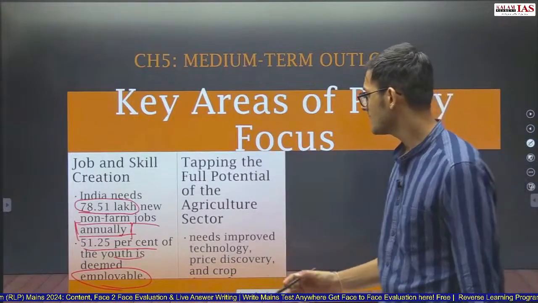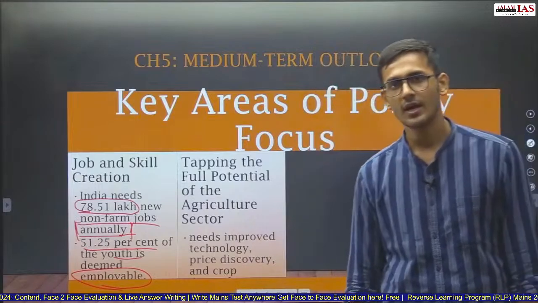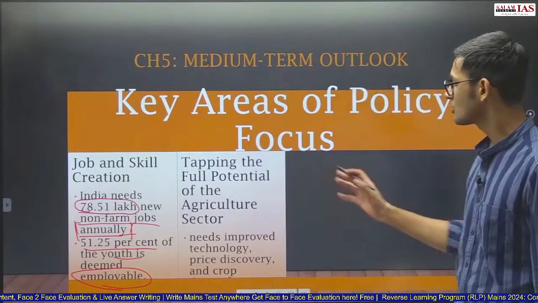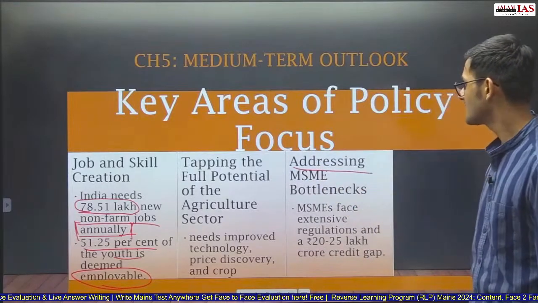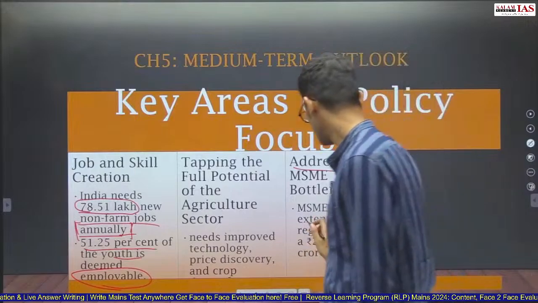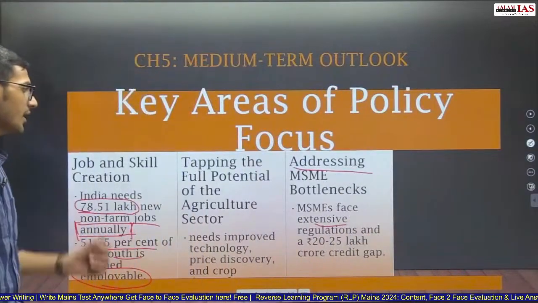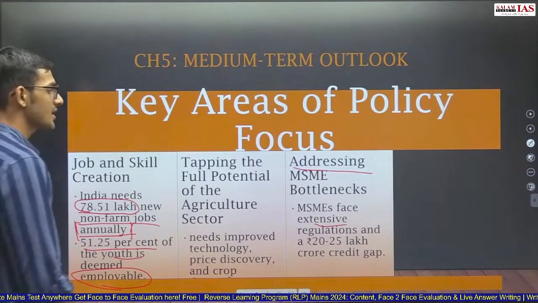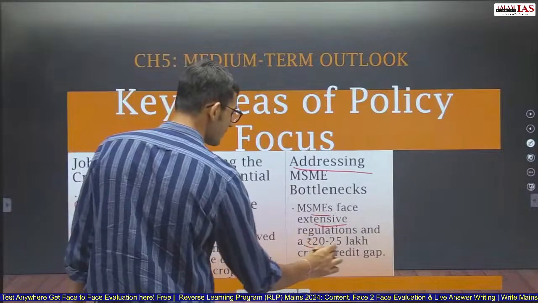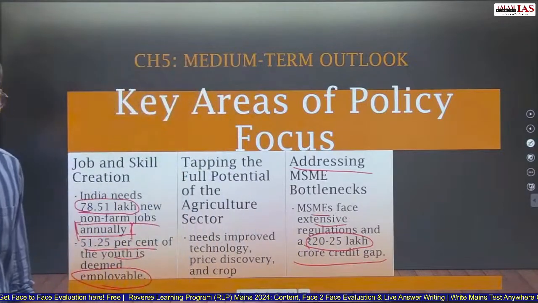Tapping the full potential of the agriculture sector, we need to improve technology, price discovery, and crop productivity, etc. The full potential of the agriculture sector needs to be tapped. Addressing MSME bottlenecks. An extensive credit gap of 20 to 25 lakh crore exists in the MSME sector. So MSMEs are currently facing a credit gap of 20 to 25 lakh crore rupees. So this needs to be addressed.